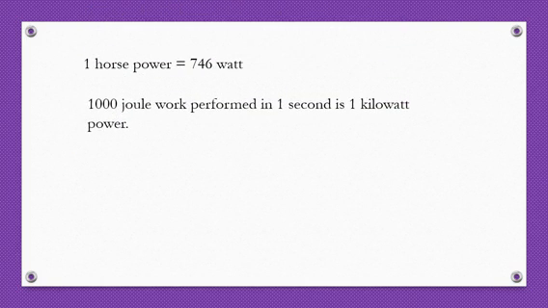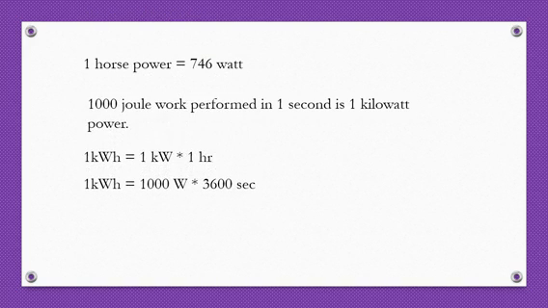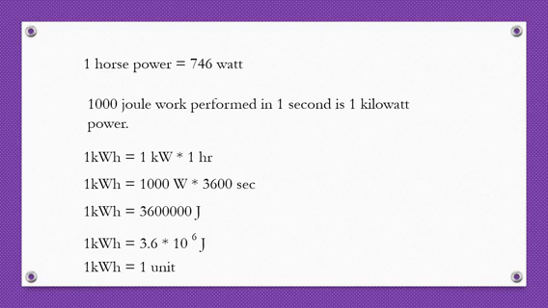1 horsepower is equal to 746 watts. 1000 joule work performed in 1 second is nothing but 1 kilowatt power. So 1 kWh, kilowatt hour, is equal to 1 kW, kilowatt, into 1 hour. Therefore 1 kilowatt hour is equal to 1000 watt into 3600 seconds.